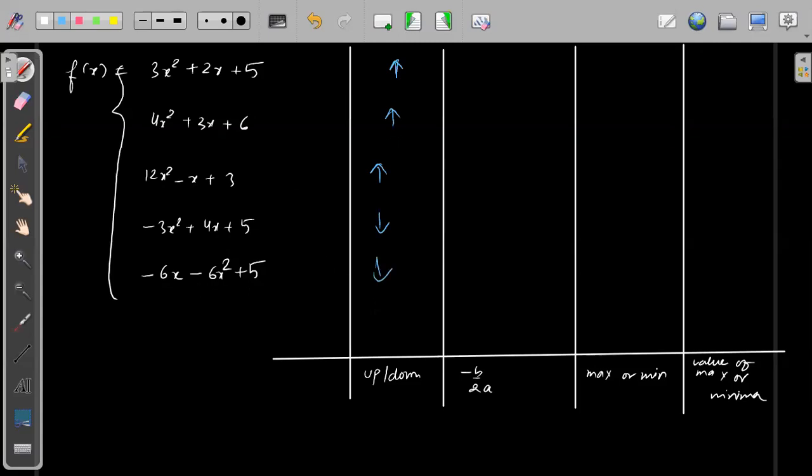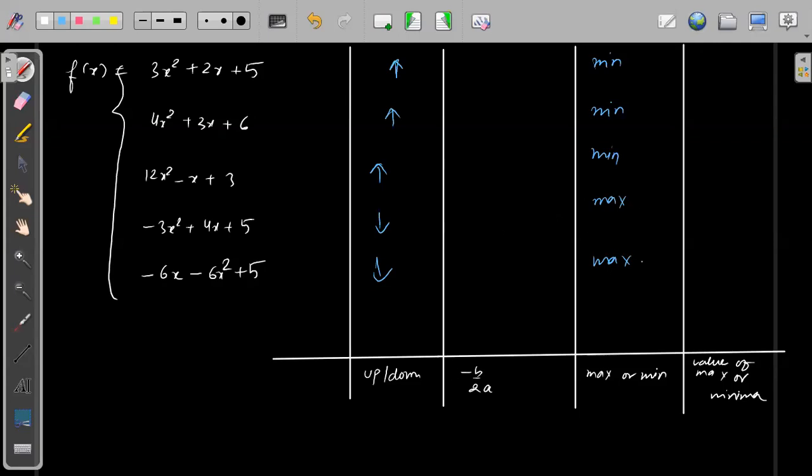Downward facing. Okay. So first one will have maxima or minima? Minimum value. Very good. Second one will have maximum or minimum? Minimum. Very good. Third one will have maxima or minima? Minima. Very good. Fourth one, maxima or minima? Maxima. Excellent. Fifth one, maxima or minima? Maxima. Very good. Very good, bacho.